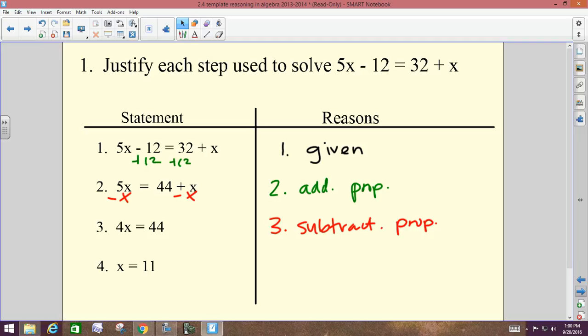And then from 3 to 4, 4x equals 44, x equals 11. Yeah, they divided both sides by 4. So then this is your division property.